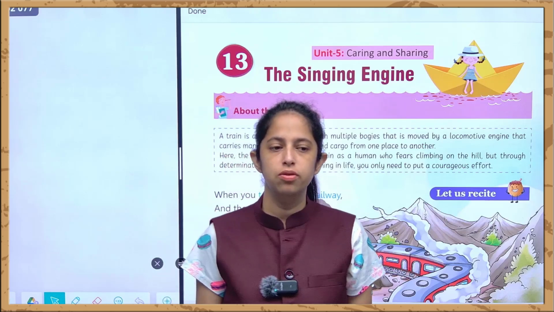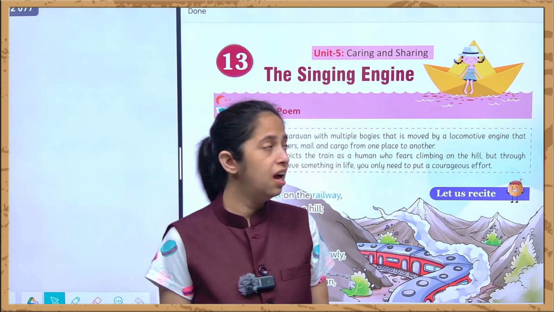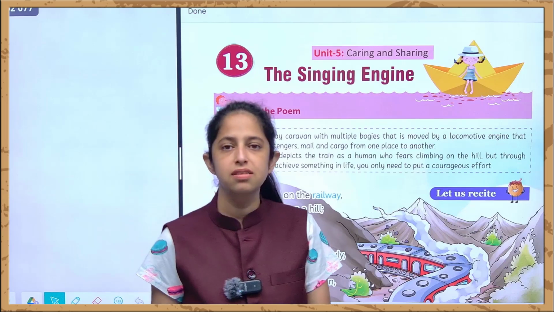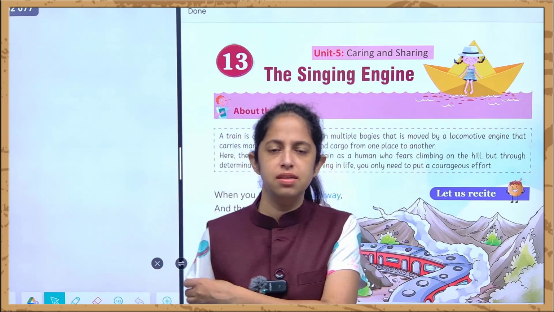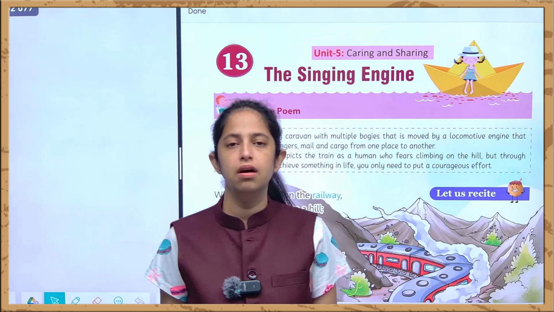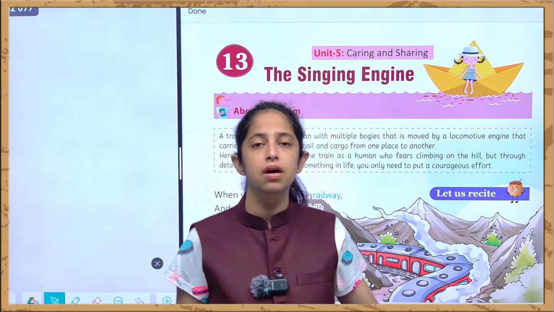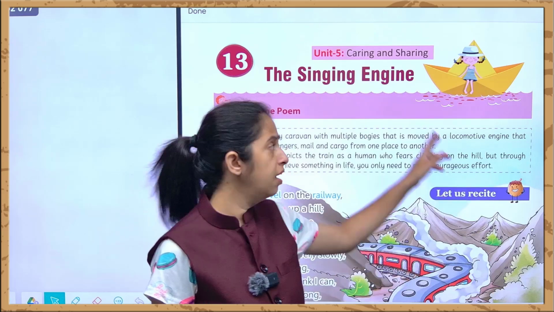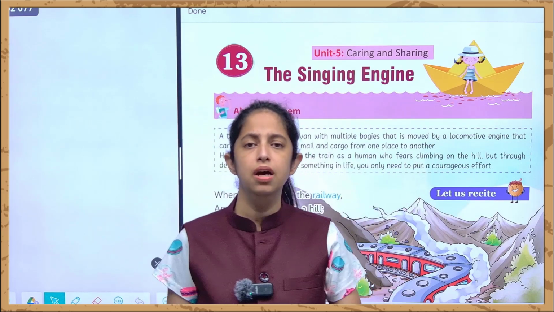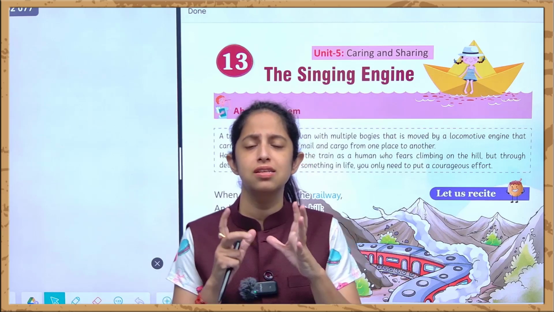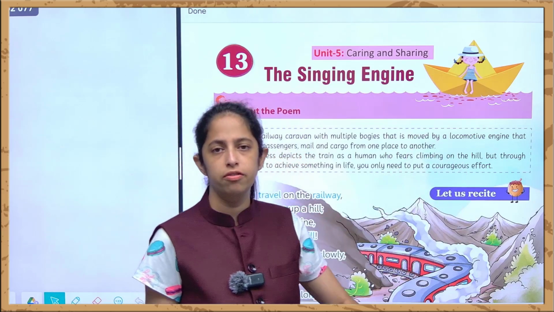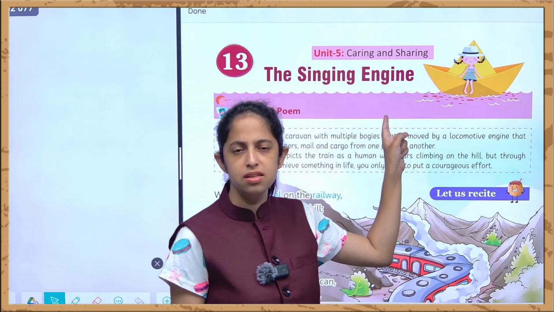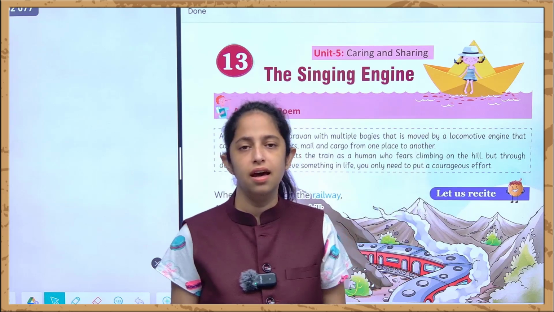Good morning, students. Today we will be studying chapter number 13, and this is basically a poem that is The Singing Engine. Again, we can see the "the" written over here. The "the" is basically used to describe the particular thing. Engine, as we all know, is a common noun, and again, the "the" is present to describe that we are talking about the engine that is singing. That tells the quality of this engine. That is why singing is written over here, and this singing is an adjective.